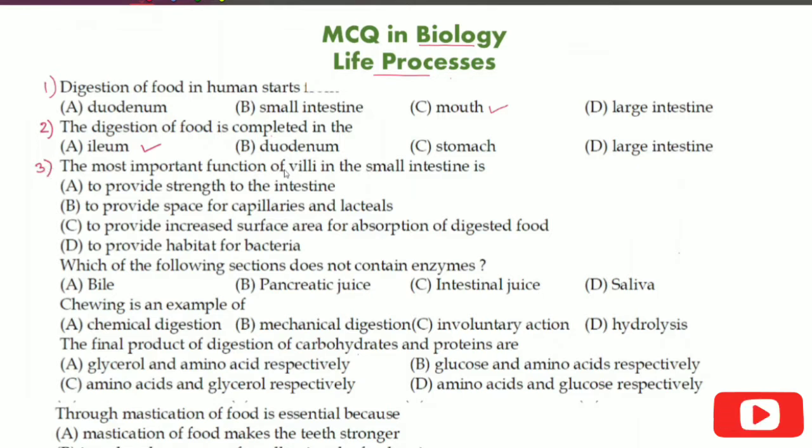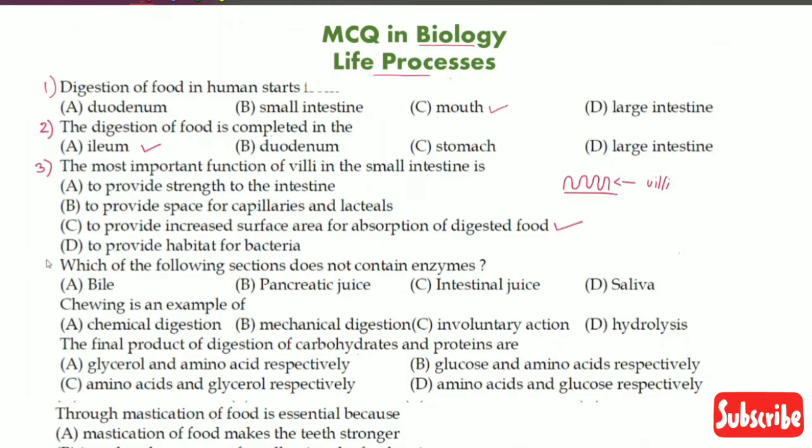Let us move on to question number 3. The most important function of villi in the small intestine is to provide strength to the small intestine, to provide space for capillaries and lacteal, to provide increased surface area for absorption of digested food, or to provide habitat for bacteria. We know that on the inner lining of the small intestine, there are some finger-like projections, and these are known as villi. Now, the basic function of villi is to increase the surface area. So, C is the correct option.